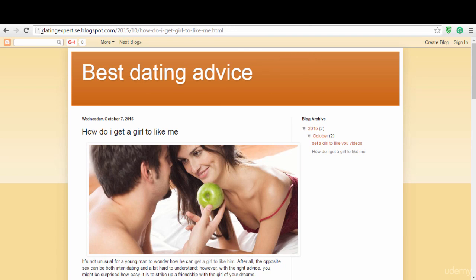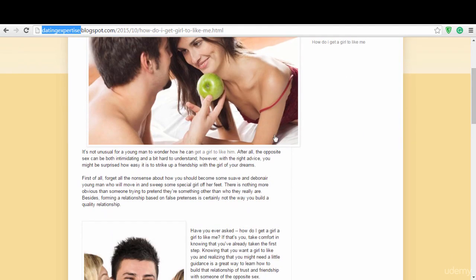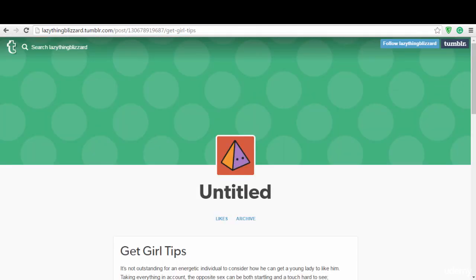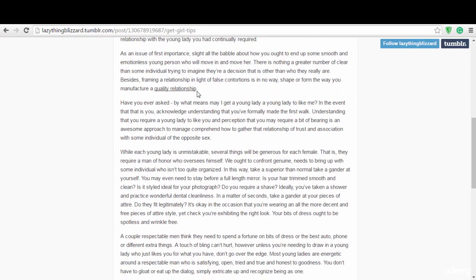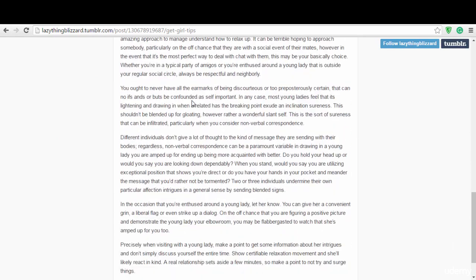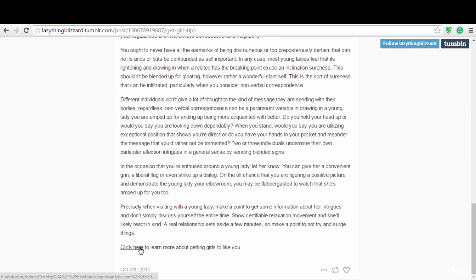So here you can see I've created datingexpertise.blogspot.com. This is free, all right. And then I've posted an article here and I'm also linking back to my site. And I've done the same thing with tumblr.com. So here you can see I have lazything.blizzard.tumblr.com and here I have an article posted, and here you can see I'm linking back to my site.